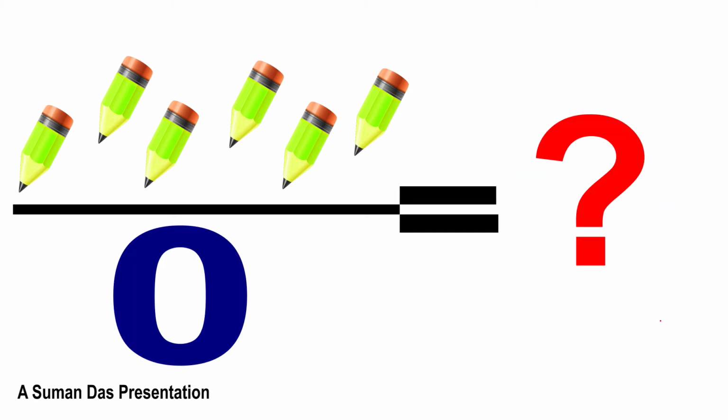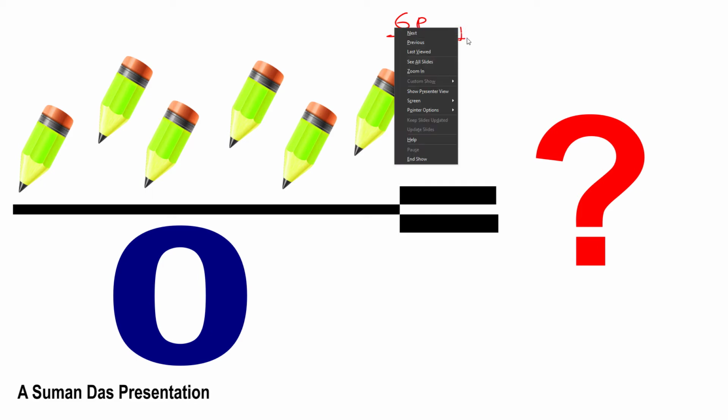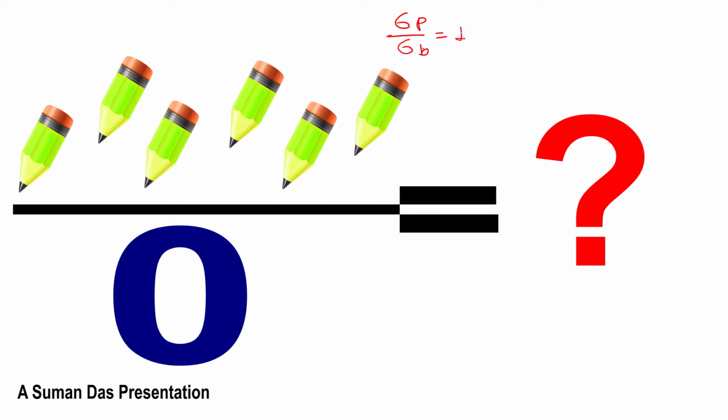Next, I am asking you a question. When there are 6 boys and 6 pencils, each boy gets only 1 pencil. When there are 6 pencils and 3 boys, each gets 2 pencils.